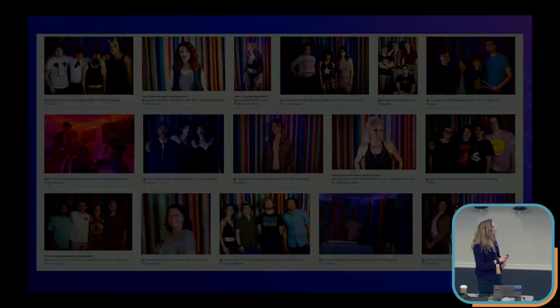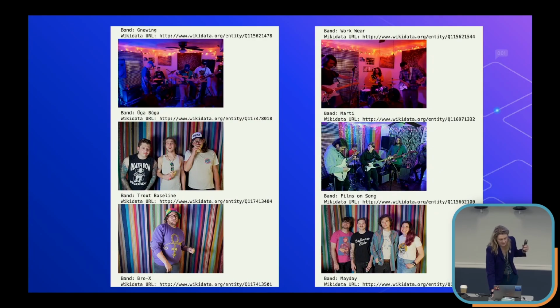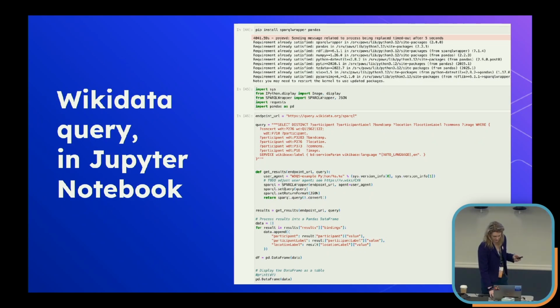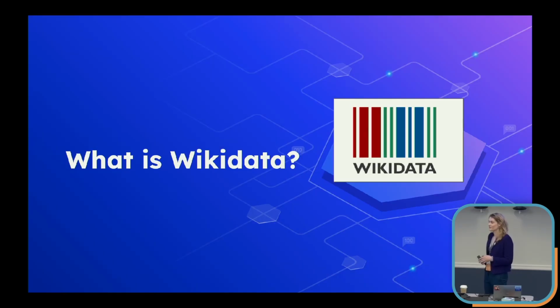And this is essentially just after this, creating a data frame for your data to display it nicely. So for example, we specified getting the name of the band, the link to their Wikidata entry, and the image associated with it. So doing what we did earlier, just in a slightly different way using Jupyter Notebooks. And you can see these here. And I think that's all I wanted to show, at least for now, for this demo of using Wikidata. But we're going to get more into that in a little bit.